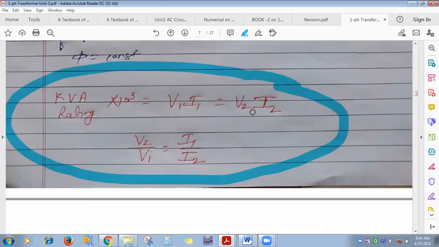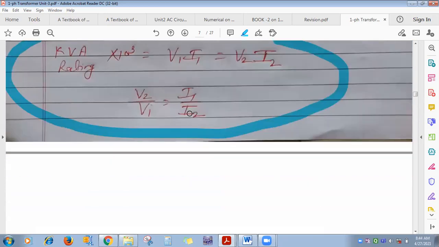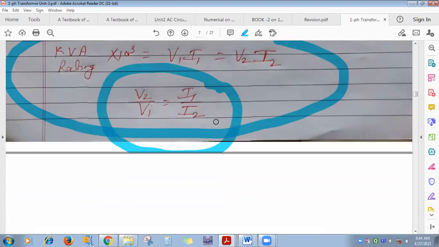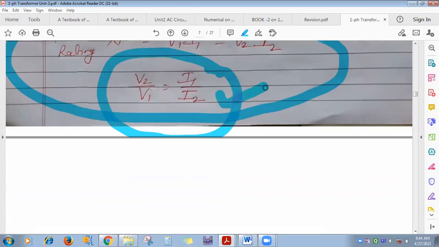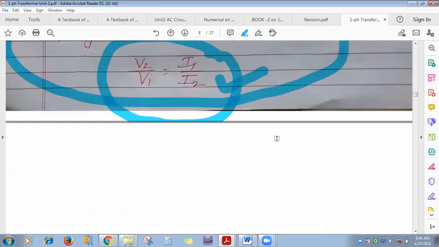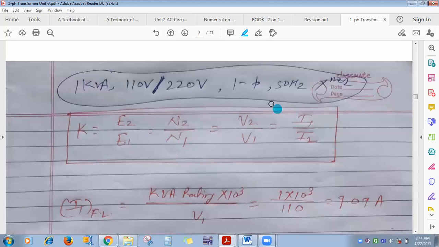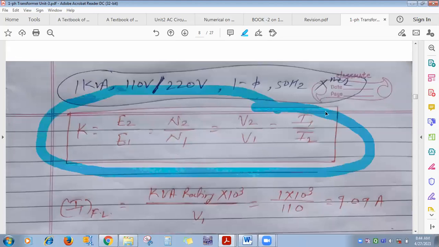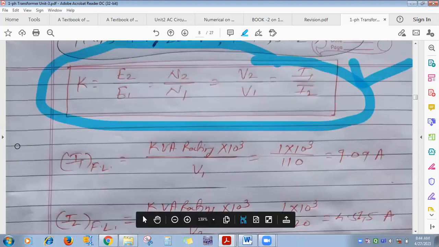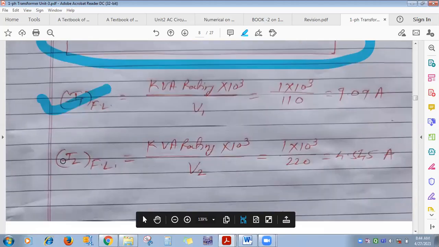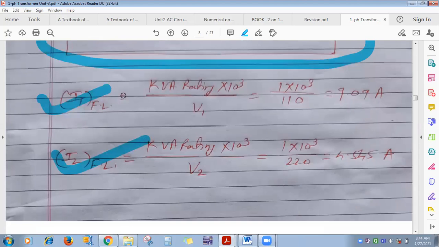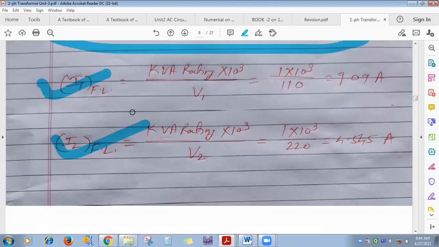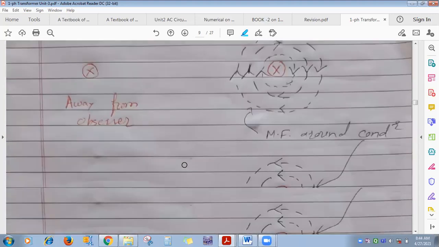KVA rating into 10 to the power 3 is V1 I1 equals V2 I2. Sometimes you have to use this one: V2 by V1 is equal to I1 by I2, based on this numerical. Based on this numerical, we have seen. Okay, based on this also numerical we have seen. Calculate I1 full load, calculate I2 full load, and once you get I1 full load, I2 full load, R1, R2 given, calculate full load copper loss. So I1 square R1 plus I2 square R2.